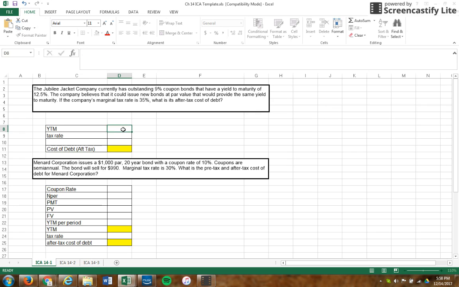All right. So in order to find that, we know that after-tax cost of debt is equal to the before-tax cost of debt times 1 minus your tax rate. That is a formula that's been given to us in this chapter. So we need our before-tax cost of debt, which we know is our yield to maturity. The yield to maturity we have is 12.5%, that we can enter here, 12.5%.